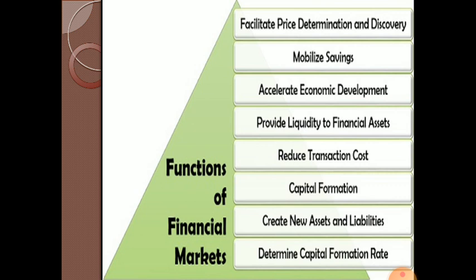What are the functions of financial market? First one is facilitate price determination and discovery. Then mobilize savings and accelerate economic development, provide liquidity to financial asset, reduce transaction cost, then capital formation, create new asset and liability, then determine capital formation rate. These are the important functions included in the financial market.